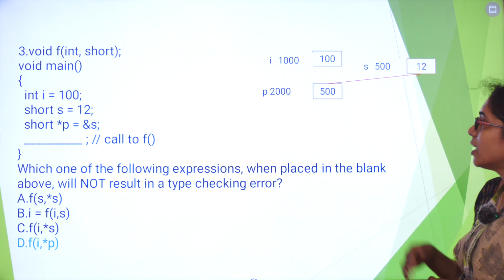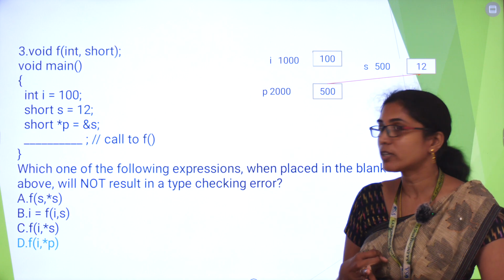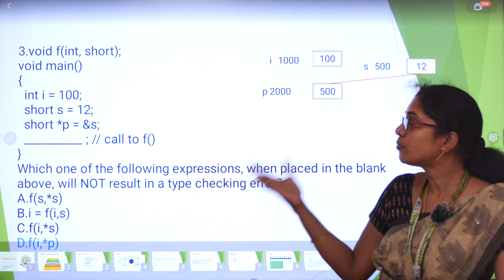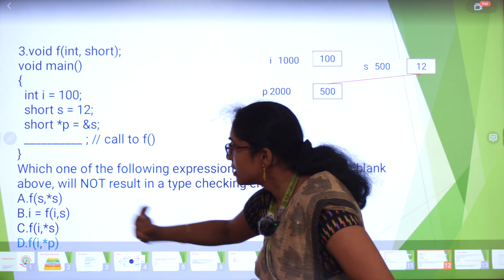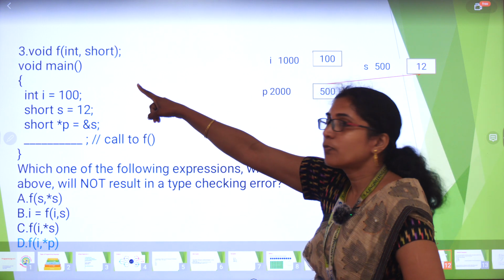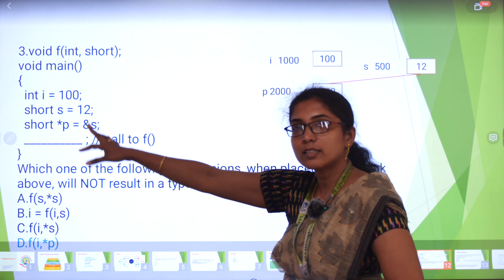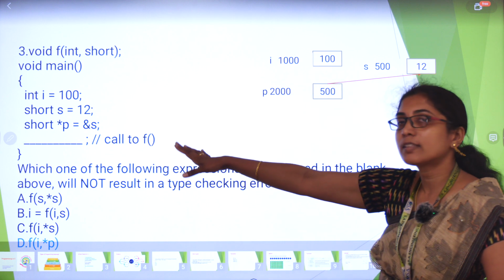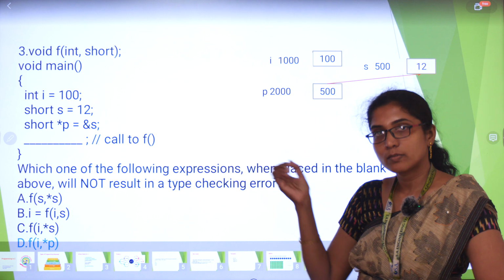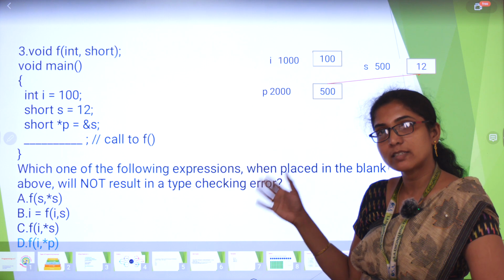This is another example. Here they have defined a function called f which has an integer and a short as arguments. They are asking which statement will come here to call the function. So let's first see the first option, f(s, *s). Here the function's first argument is an integer, the second one is short. So i has a value 100, s has a value 12. Short is nothing but an integer. Integer can be classified into short int or long int. Short int will require fewer bytes than int, and long int will require more bytes than int.